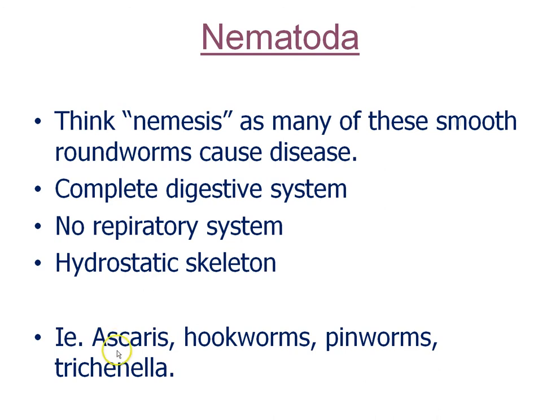Examples include Ascaris, which is a smooth parasitic worm that inhabits the intestines of people and other animals. We have pinworms. They hook onto the anus as they leave the body, and it's kind of gross how they check for that. Trichinella is a type of nematode that is found in uncooked pork, and the eggs hatch if you eat that uncooked pork, and they can burrow throughout the body.